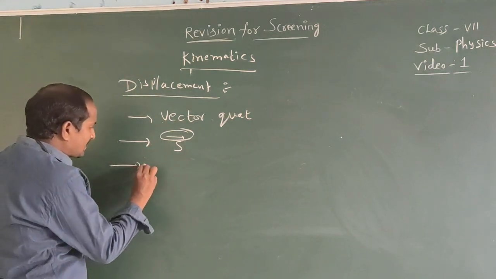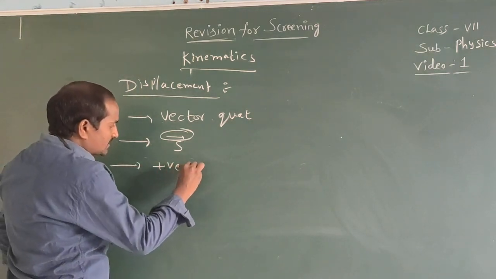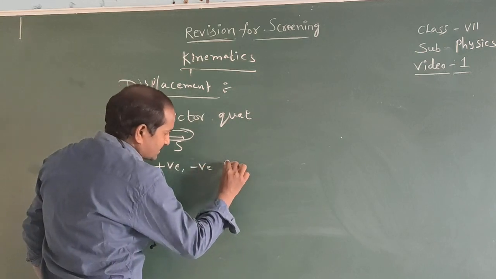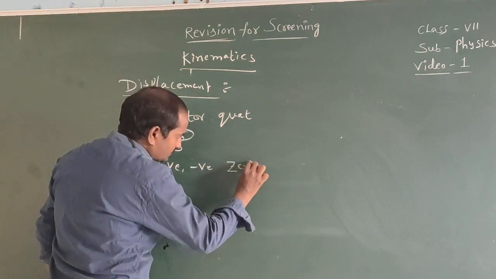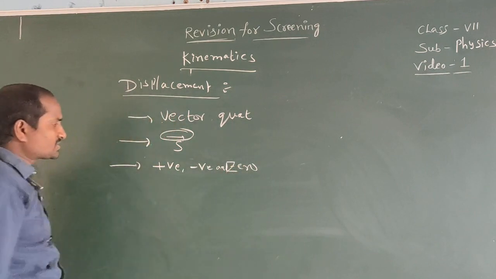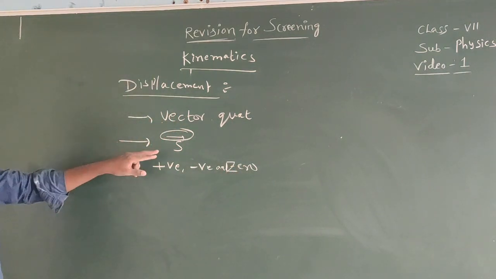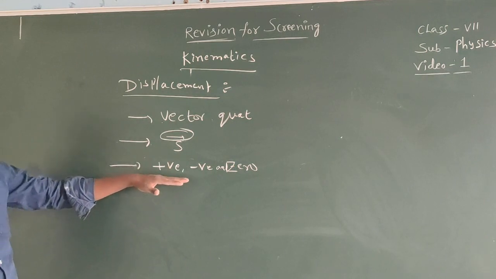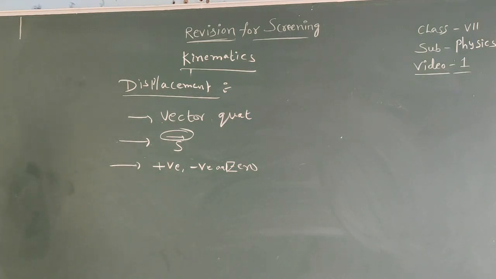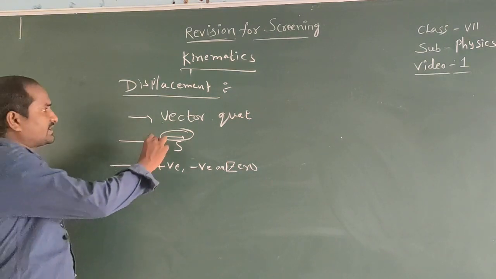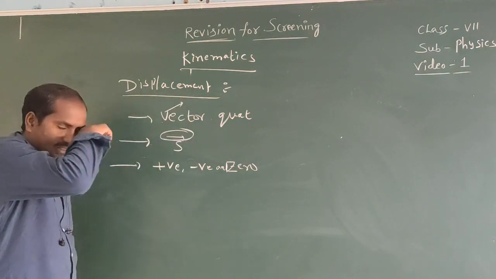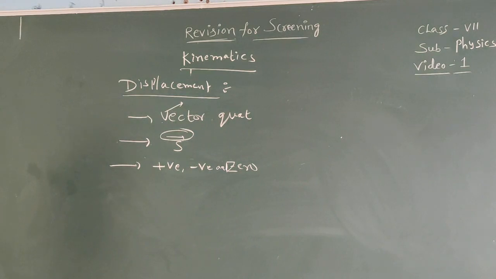Displacement may be positive, negative, and sometimes it is equal to 0 also. It is a vector quantity, indicated with the letter S bar. Displacement is a vector quantity because it exists with magnitude and direction. That is about displacement.